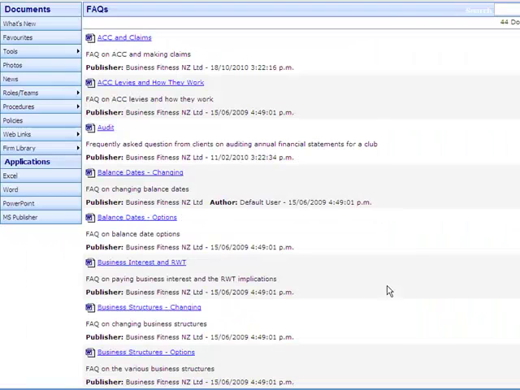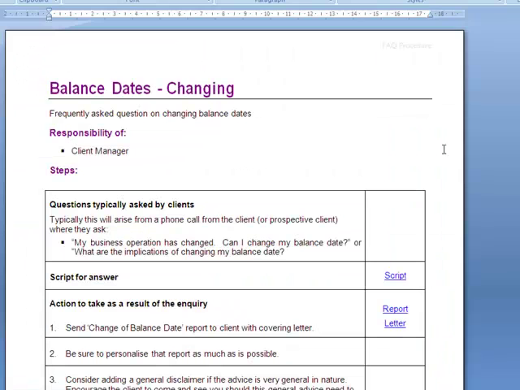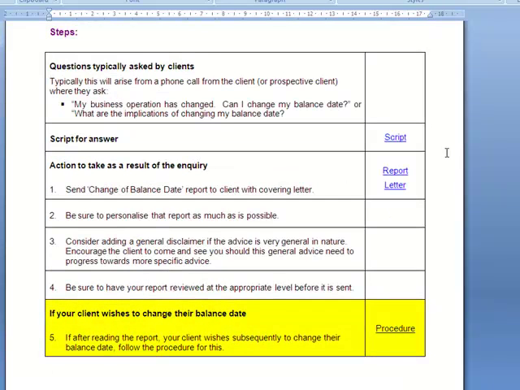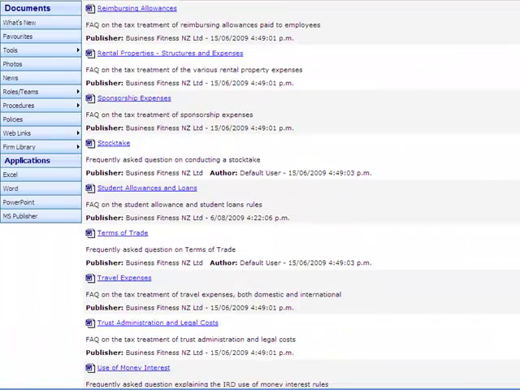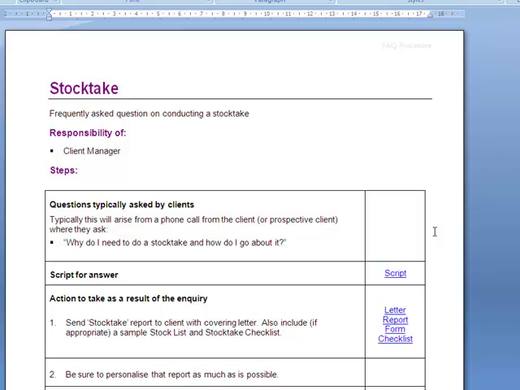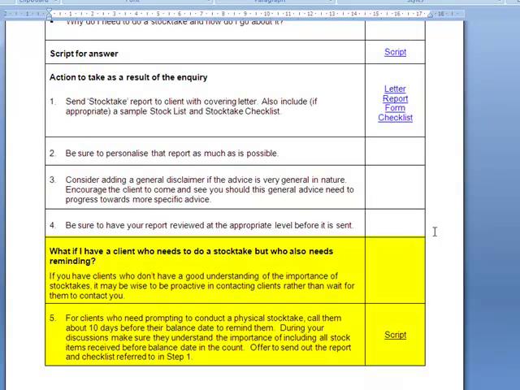From here you can save it into your client file and then send it or PDF and email it out to your client. You can see that balance dates changing is a sort of FAQ that has an extra step. If your FAQ answer may result in some sort of other process that you need to do, we'll link the procedure for that to the FAQ procedure. You can see that the Stocktake FAQ is another one that contains extra tools. This FAQ links a form and a checklist that you can send out to your client to help them undergo their stocktake process. This also contains an alternative script in case you've got a client who needs that extra reminder.